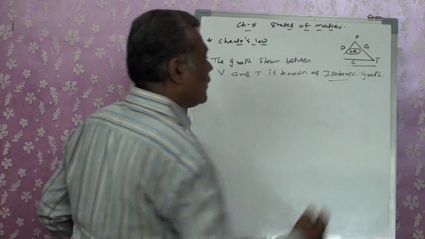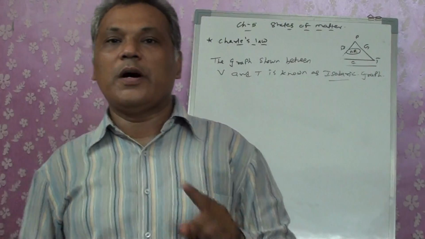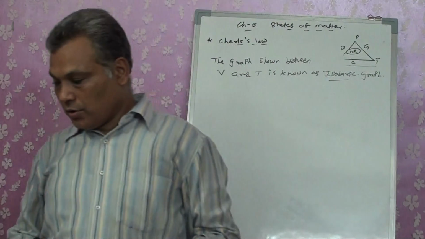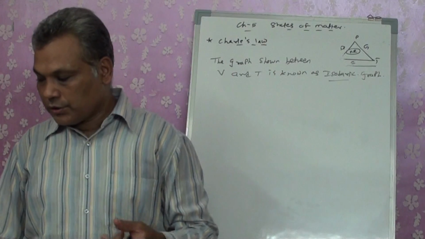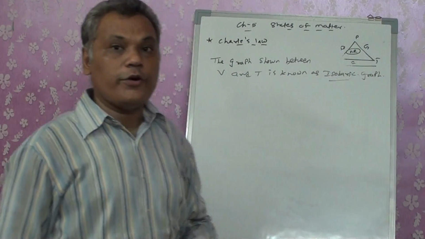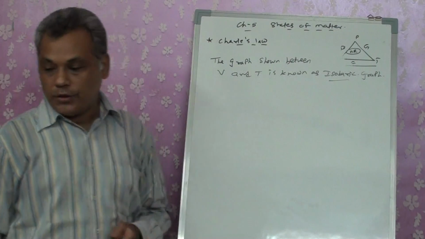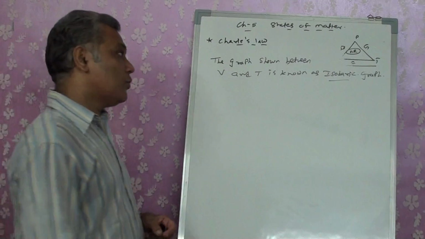Now what does it indicate? Isobar means constant pressure, and the whole of Charles' law we are depending on constant pressure. So whatever the graph of V against T we are going to plot, we are going to plot it for constant pressure. So we term it as an isobar.